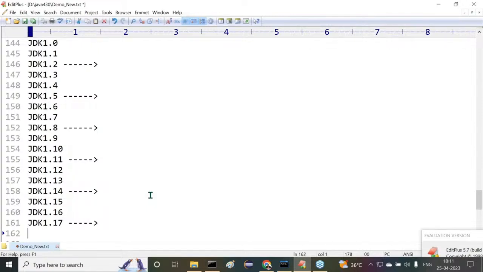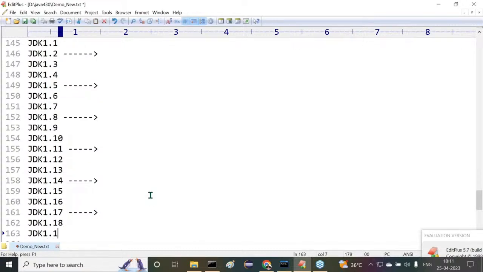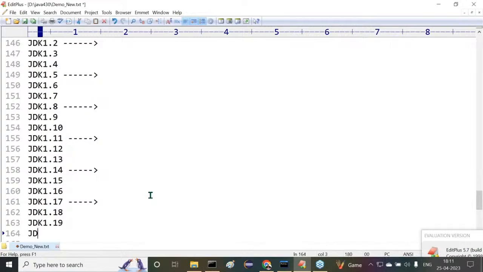But of course, as of now, JDK 1.8 exists and JDK 1.9 is available, I think. As per your says, JDK 1.20 might be there. Then we are saying that 20 also exists, right? So then it is available. But I didn't check whether the 20th version is a long-term support version or not. But up to 17th, I followed up.